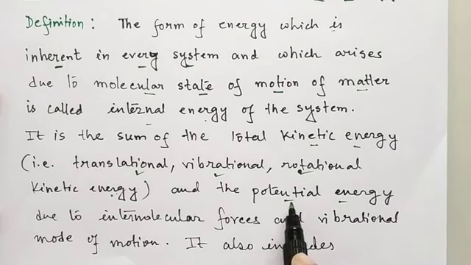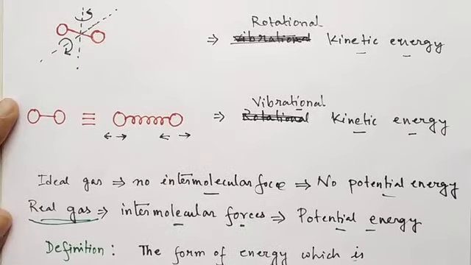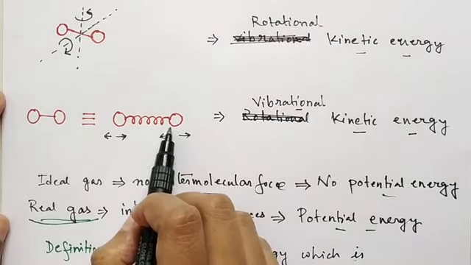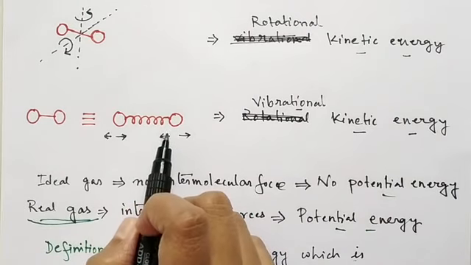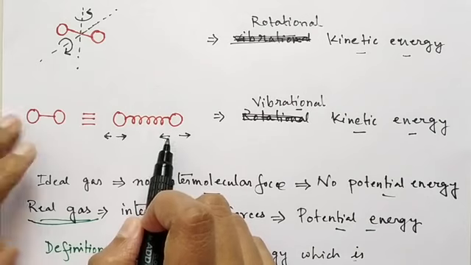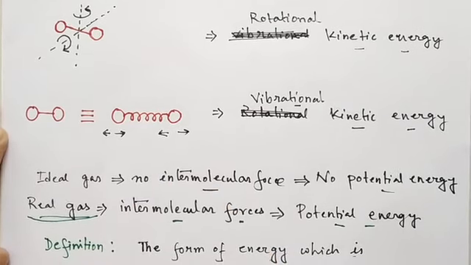Under this potential energy, consider the potential energy arising due to the intermolecular forces as well as that arising due to the vibrational mode of motion, or the oscillation or vibration of the gas molecules. Because suppose we have a mass and spring system, then we know that due to the motion of the spring along with the mass, it has kinetic energy as well as potential energy, for a mass and spring system which is in motion.